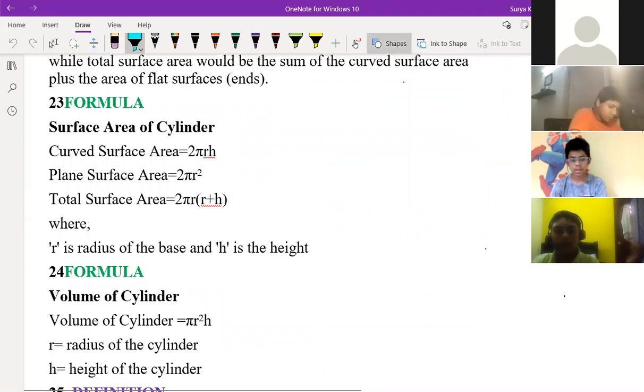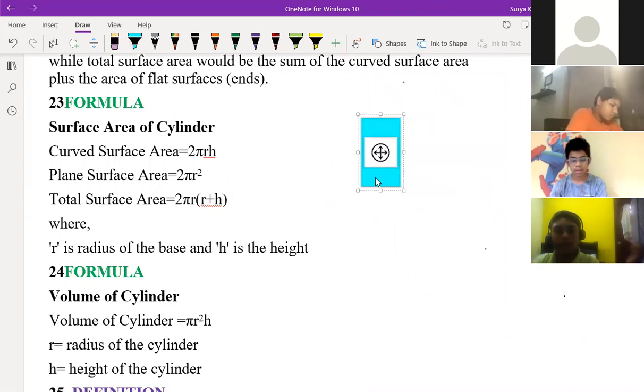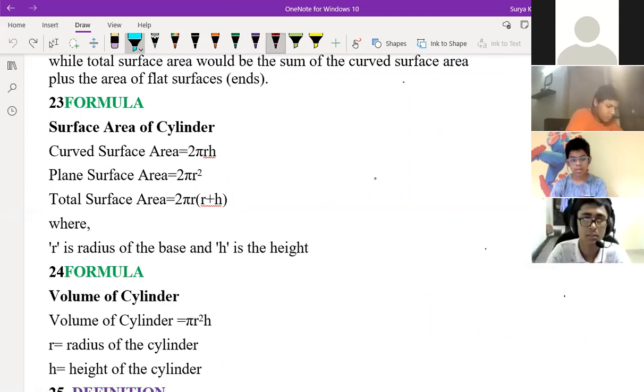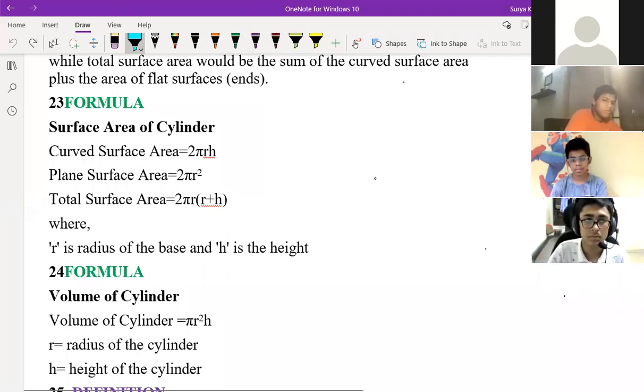So if you see the cylinder over here, cylinder. How many of you know the volume of a cylinder?